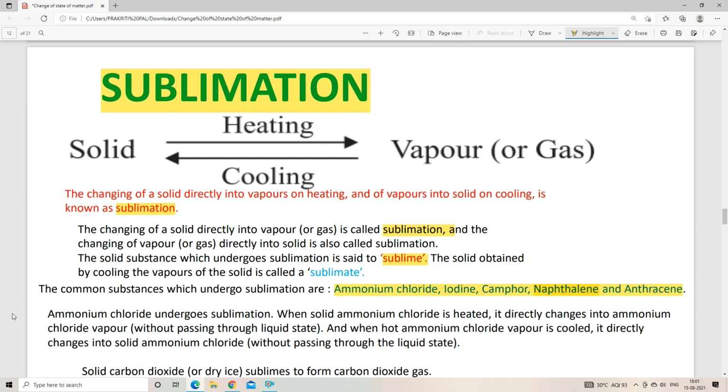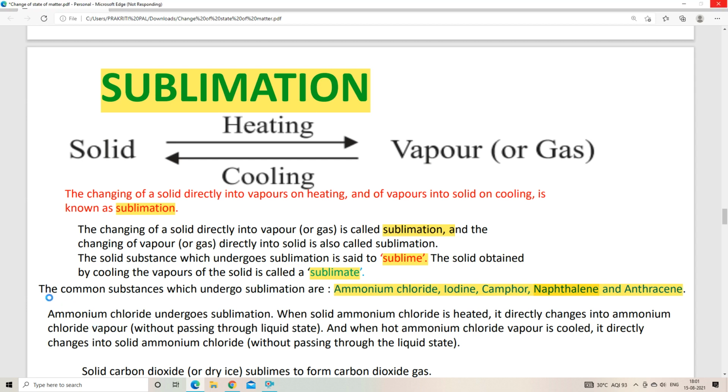The solid obtained by cooling the vapor of the solid is called sublimate. So you should have a very clear idea about what is sublime and what is sublimate. Sublime is the solid substance which undergoes sublimation, and sublimate is that solid substance which is obtained by cooling the vapor.